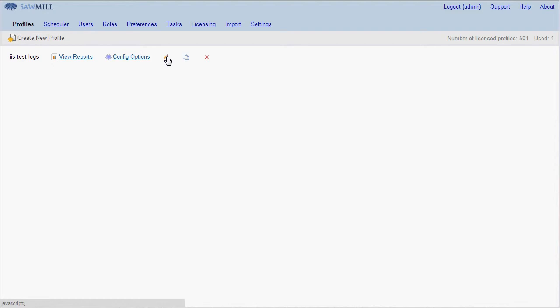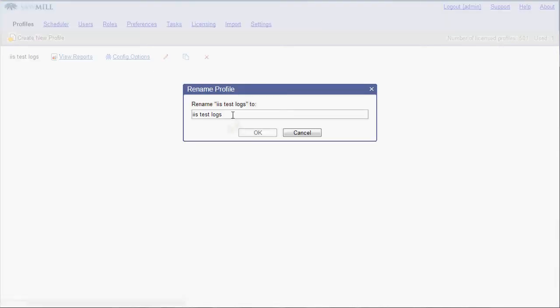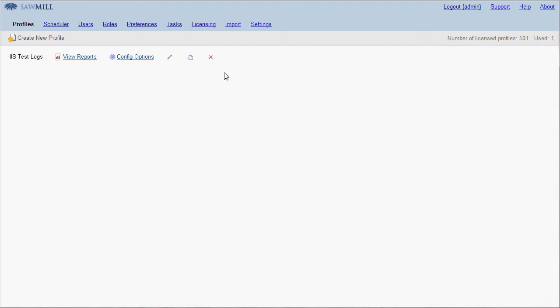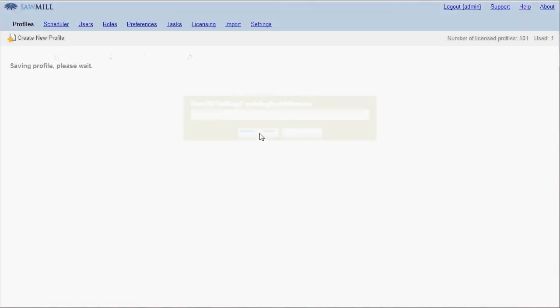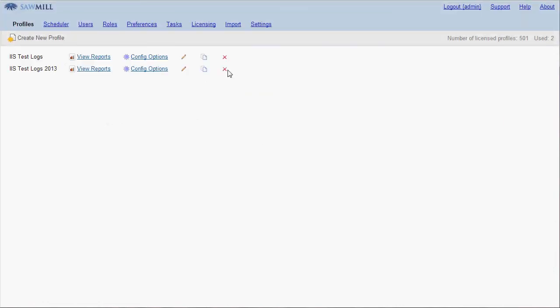We're going to be able to edit the name of the profile just by editing that. We can duplicate a profile for a special set of logs, or we can delete them.